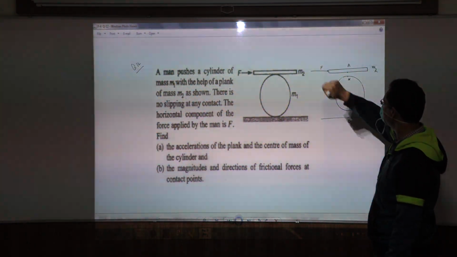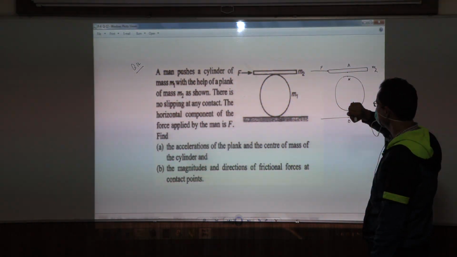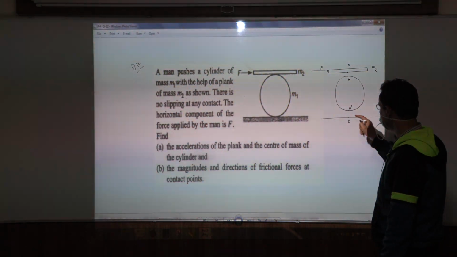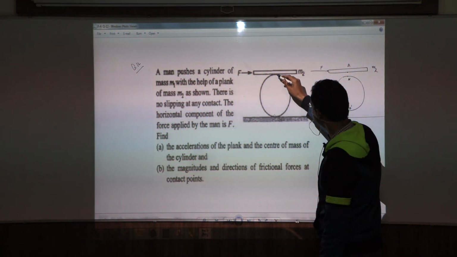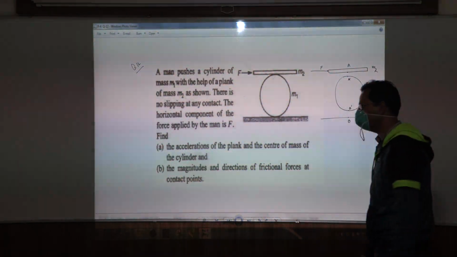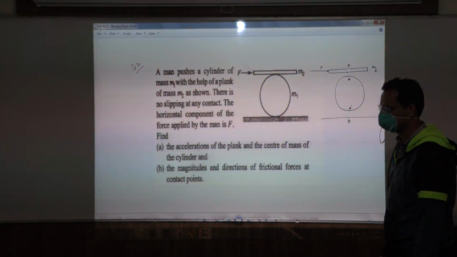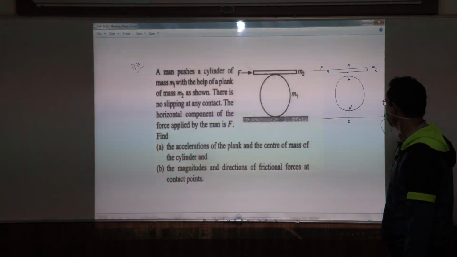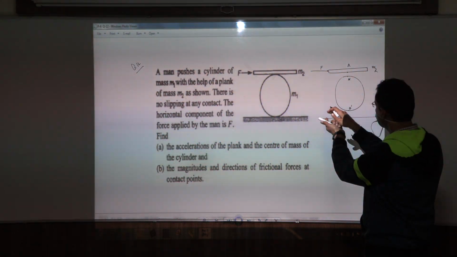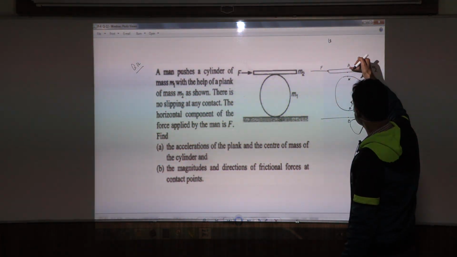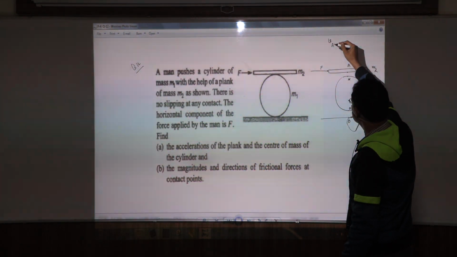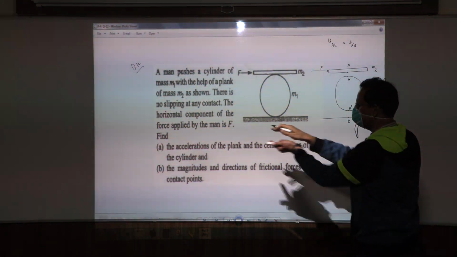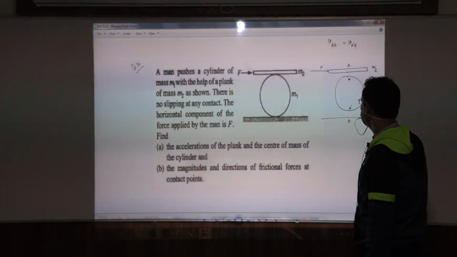Okay, fine. So when you apply this force capital F, what do we mean by no slipping at any contact? It means there is no slipping here and there is no slipping here. Now what does that mean? No slipping. You can think of it, what no slipping means for you. Okay, let me tell you. No slipping means that when A moves and when A dash moves, the velocity of A with respect to earth and velocity of A dash with respect to earth, they are both same. That is what no slipping means.